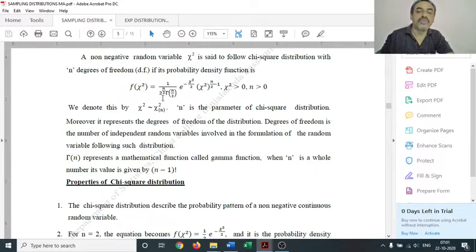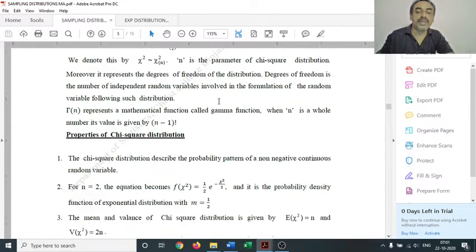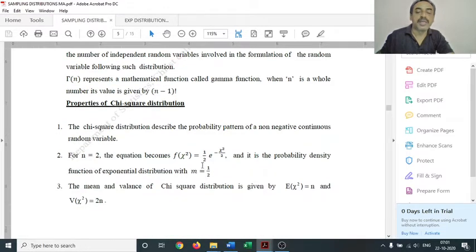So it is actually 1 by 2. Next is e raised to minus chi-square by 2. Nothing happens here. Now chi-square raised to 2 by 2 minus 1 means chi-square raised to 0, which is 1. In short, the equation will be reduced to 1 by 2 e raised to minus chi-square by 2.